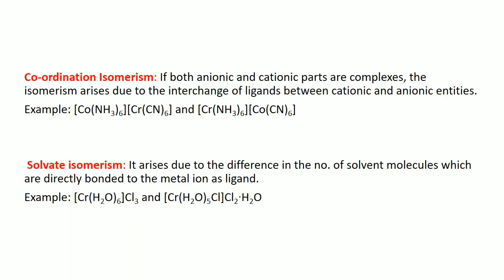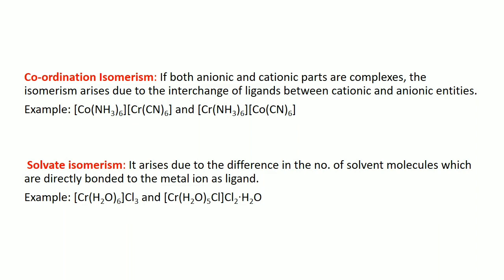The other one is chromium with 5 water molecules, with chlorine coming inside, and chlorine and water present outside. So there is a difference in the number of solvent molecules present inside and outside of the coordination sphere. That is where solvate isomerism takes place. So these four are the different types of structural isomerism.